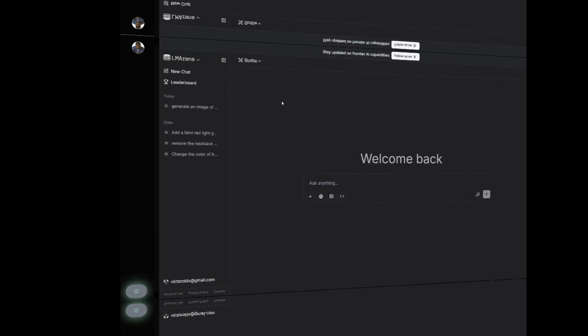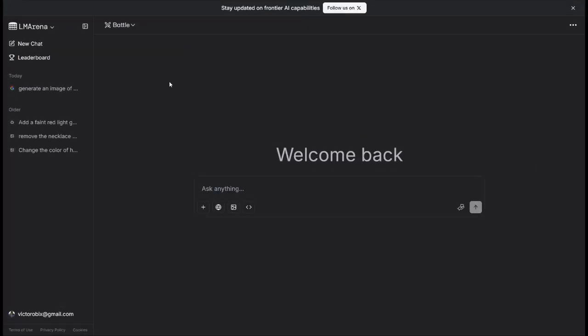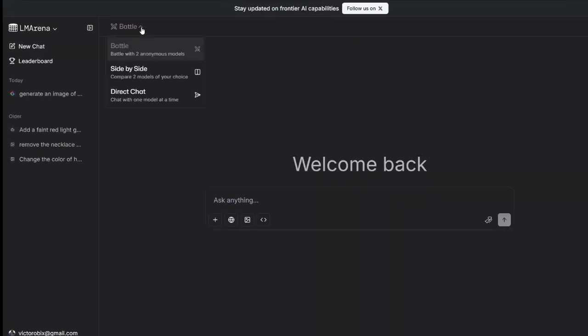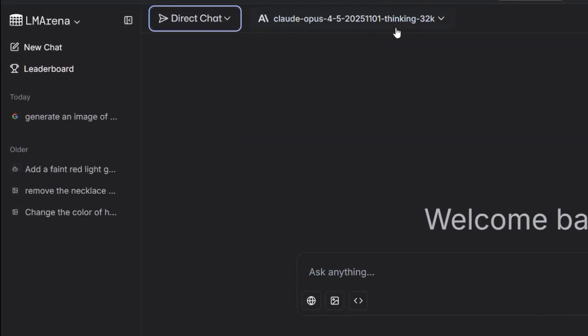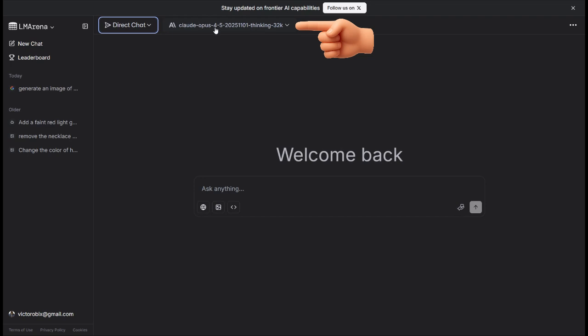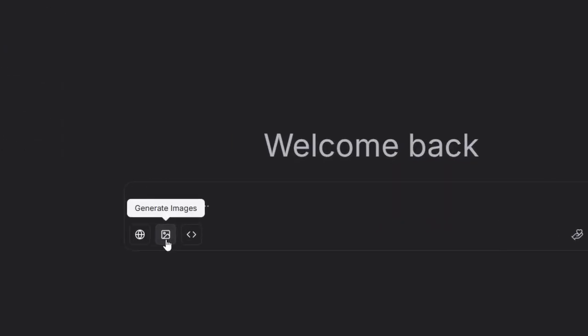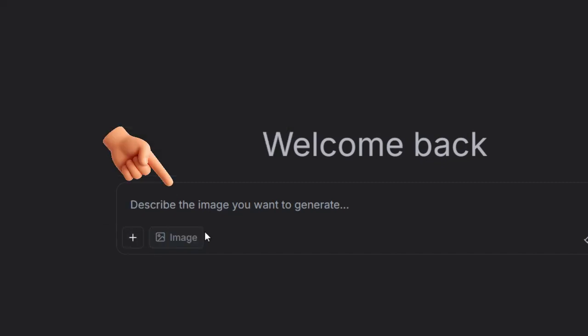Head over to lmarina.ai. Here you have the unlimited generations. Click on battle, then direct chat, and you see Gemini Gen Google Nano Banana Pro appear right here. But you can see that it doesn't appear on my end. But if your country is supported, click on this image icon and click on the plus icon to start uploading your image. And this is your prompt area. Now hold on and follow along with us as we go to Higgsfield.